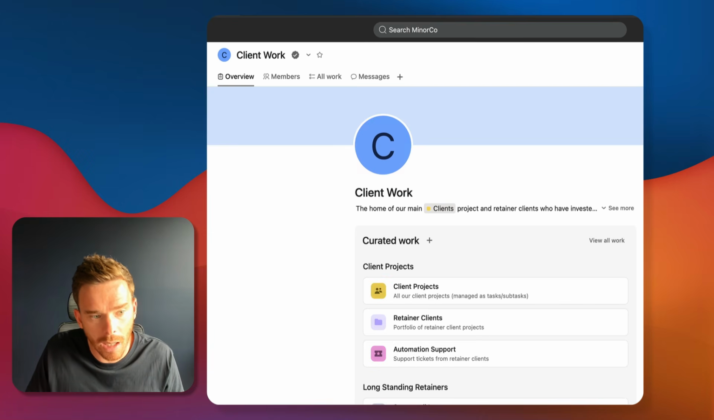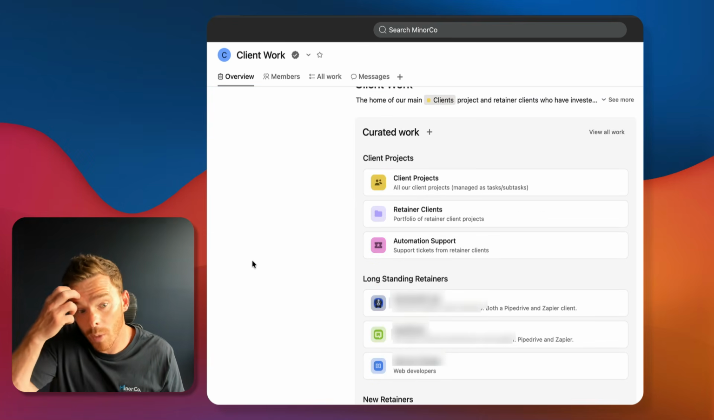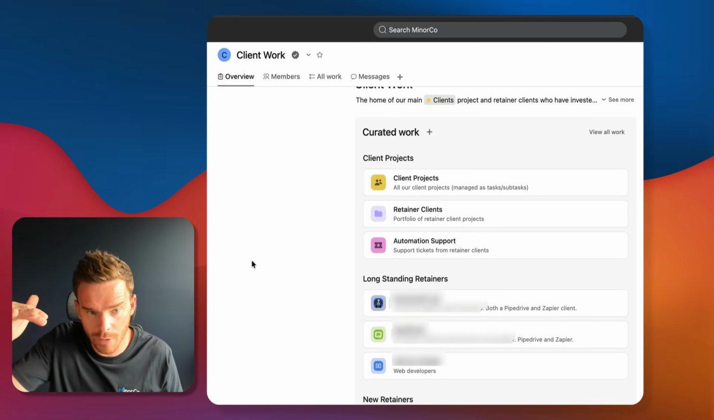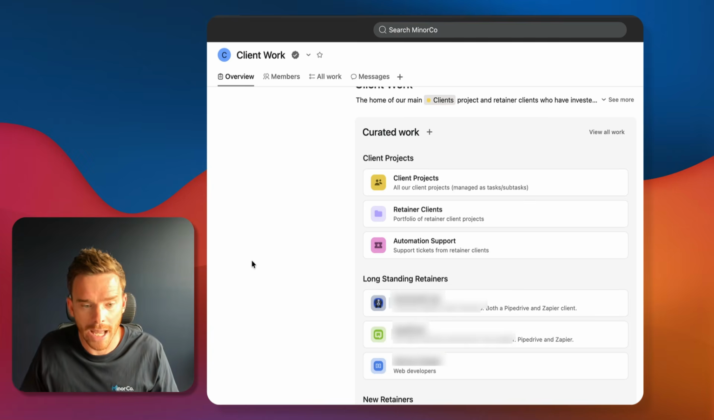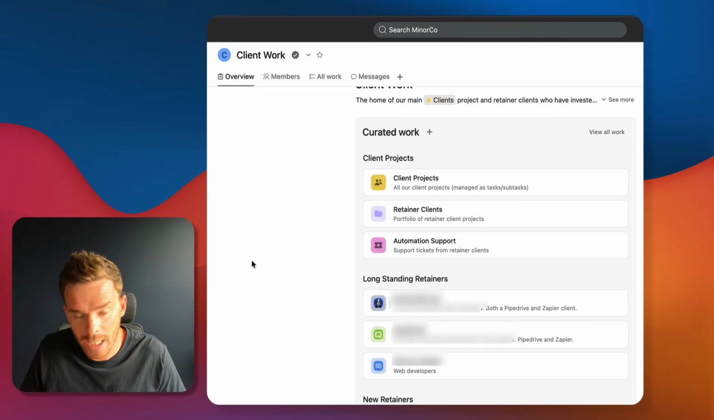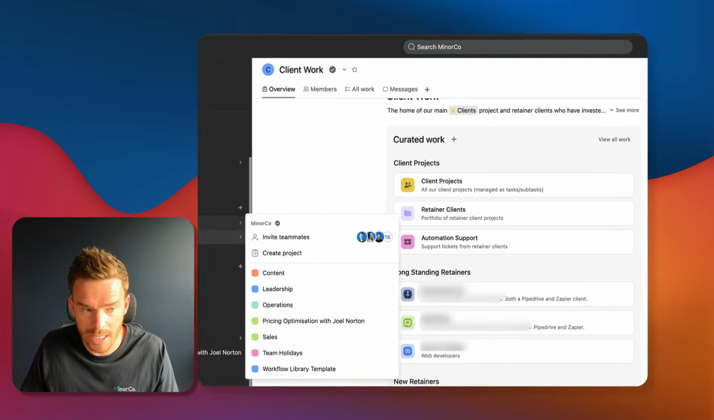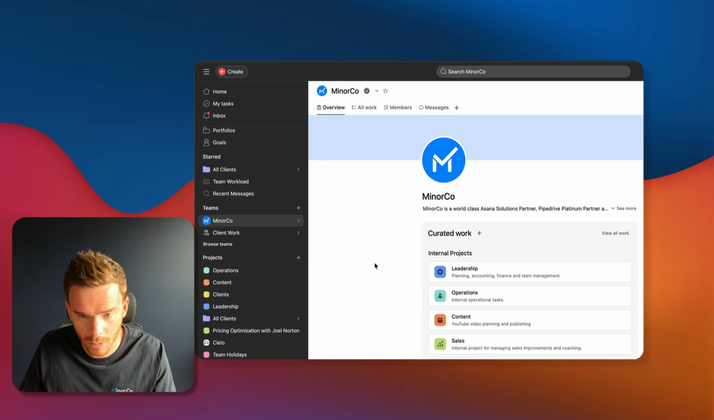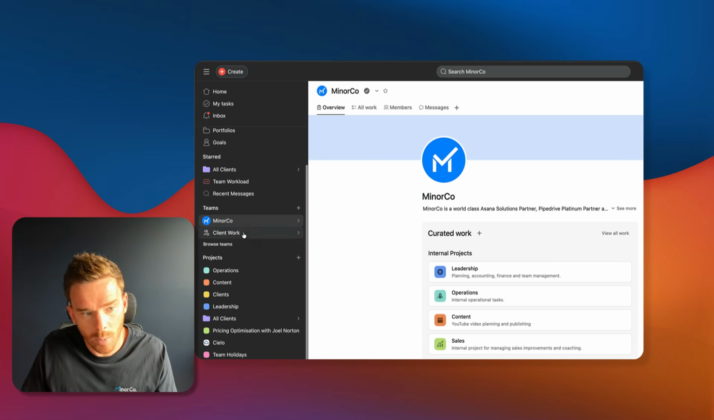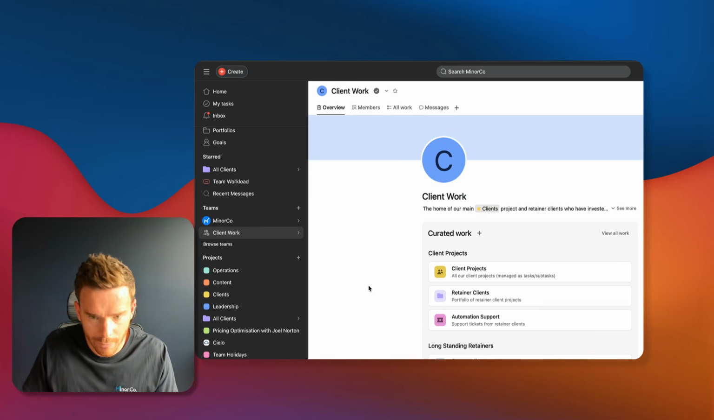And then we have a client work team, and this is where we have a smaller project for our smaller clients. We have individual projects for our larger retainer clients and managing our automation work. And so really we just use teams as folders. The distinction being Mineco is our internal work and the client work team is more external client-facing work.